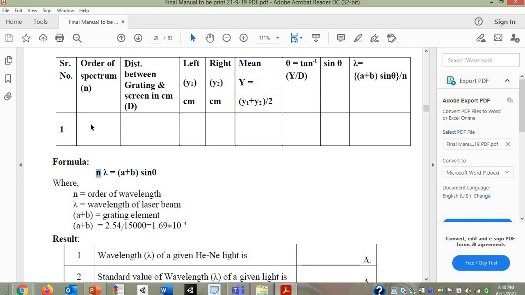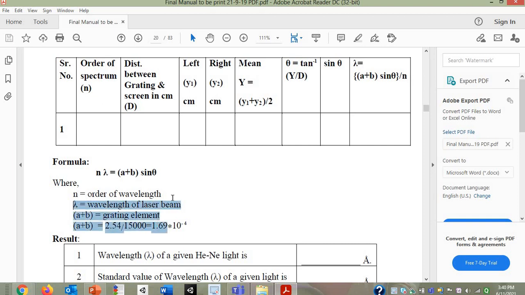If you are taking the distance of the first order maxima, left and right hand sides, then you are going to write the order of spectrum as 1. If you are taking the distance for the second order maxima, you have to write 2 over here. So basically we perform the experiment only for the first order, so by default this value will be 1.